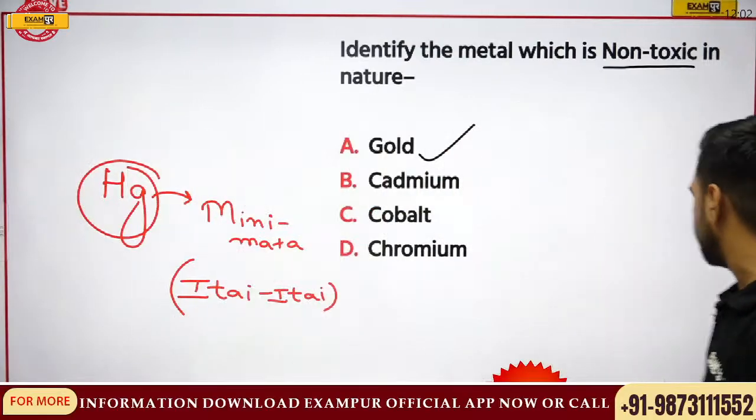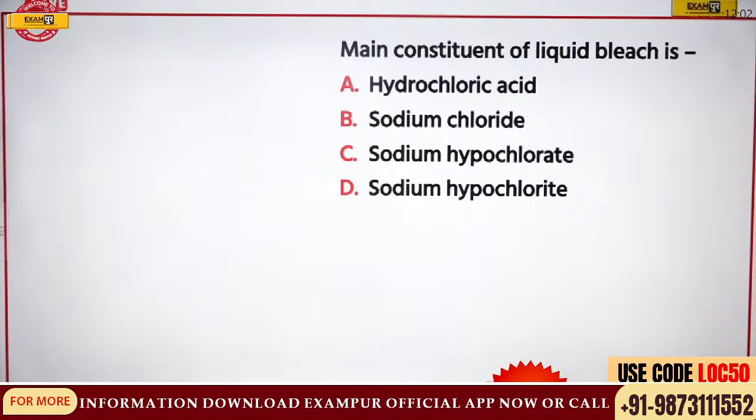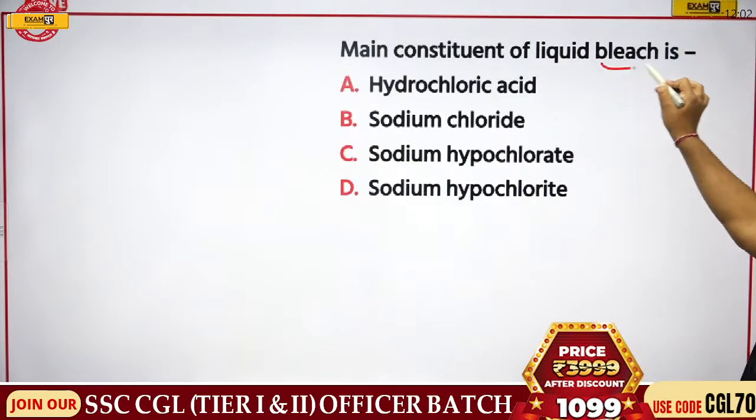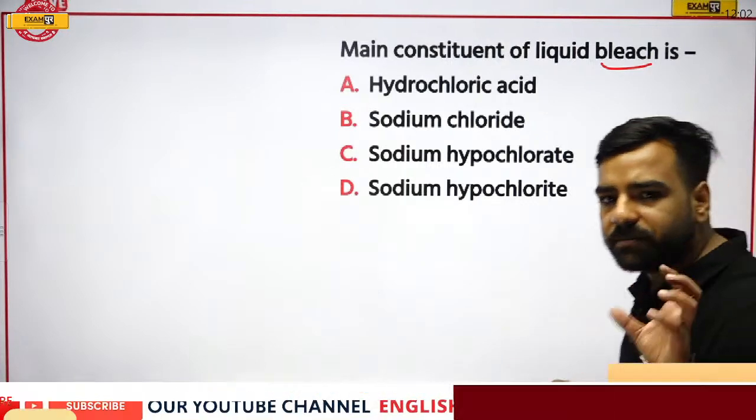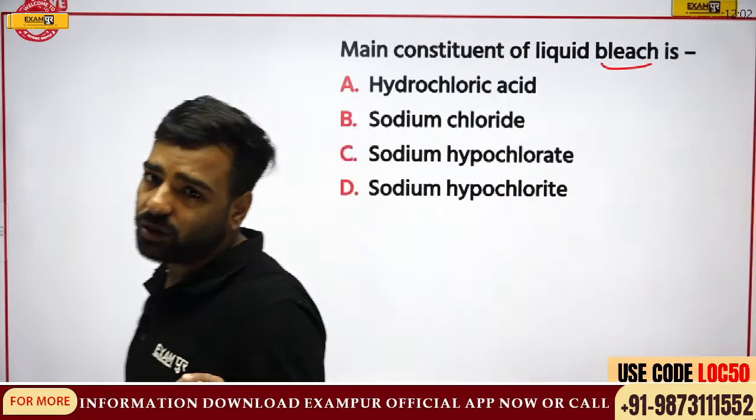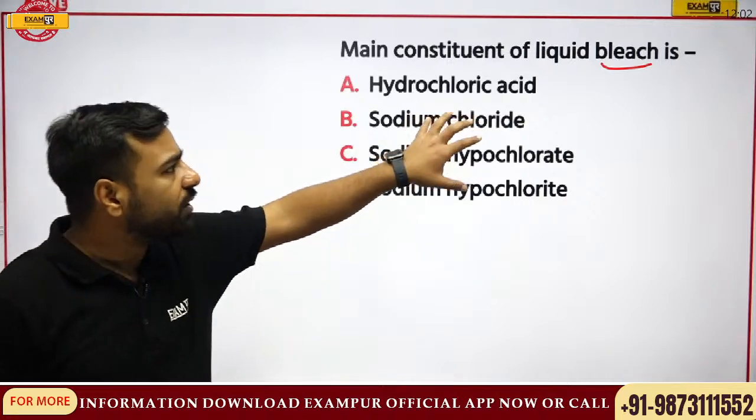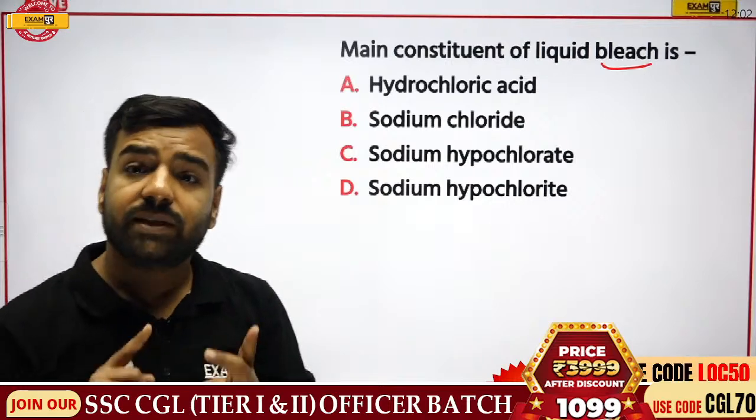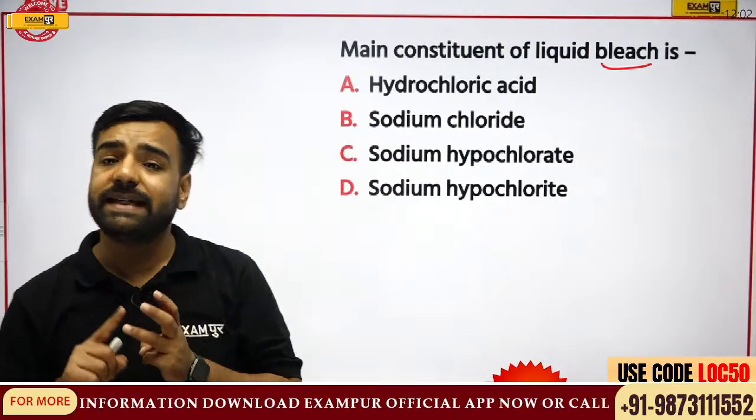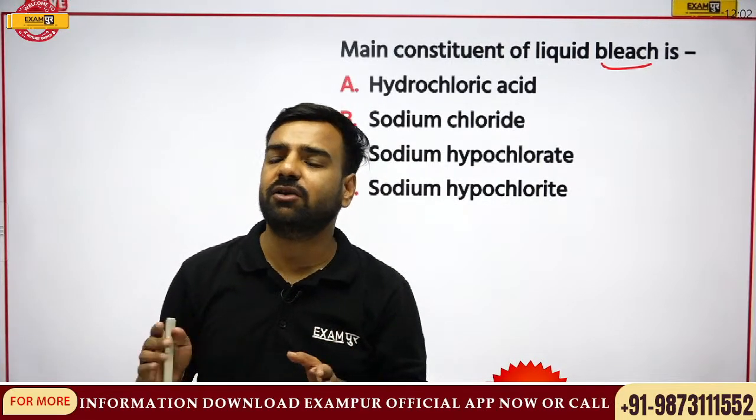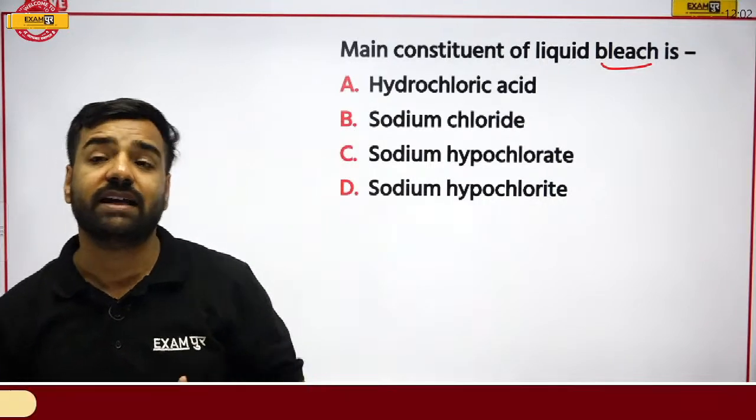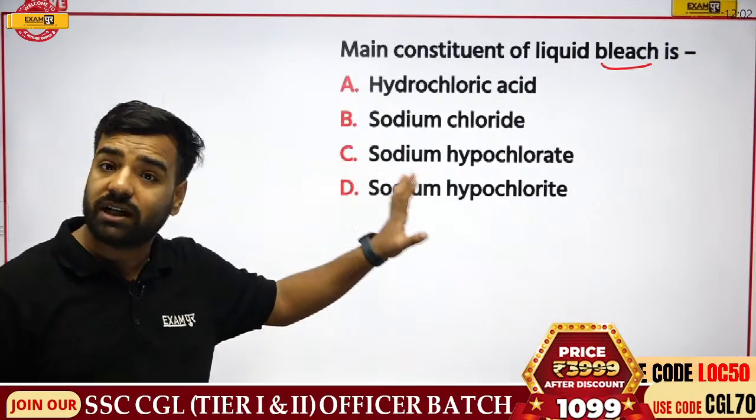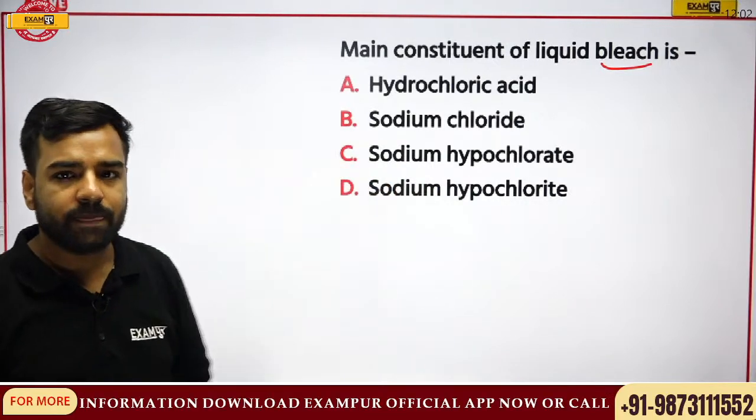Okay, let's move forward to the next question. Next we have, the main constituent of liquid bleach is dash. Now we are aware of bleaching agents, right? So this liquid bleach that we are talking about here includes what? Let me tell you, this question is asked in CGL, CHSL, UPPSC examinations. Then if I talk about the UP states, there are different examinations like RO, right? In all these examinations, this question has already been asked and many times it is repeated.